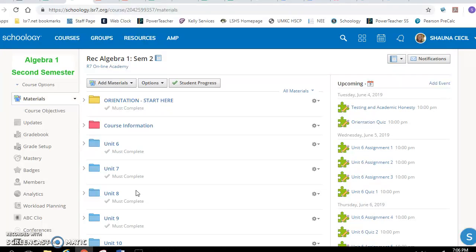I'm going to take a minute here to walk you through your course. For some of you, this is your first time taking an online class, so I want to make sure that you know what you're doing. Okay, so first of all, we're going to go to course information. So you're going to want to click through these folders too.